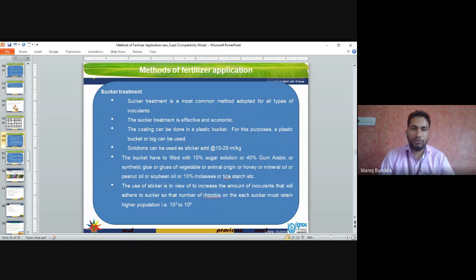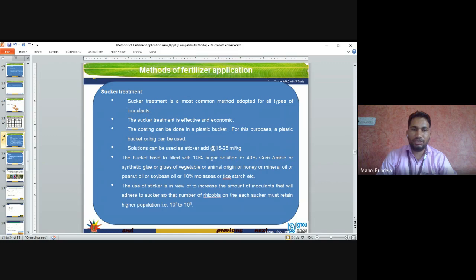So these we can use for the treatment of the suckers. When we go for treatment of the suckers, at that time we can use a wetting agent.